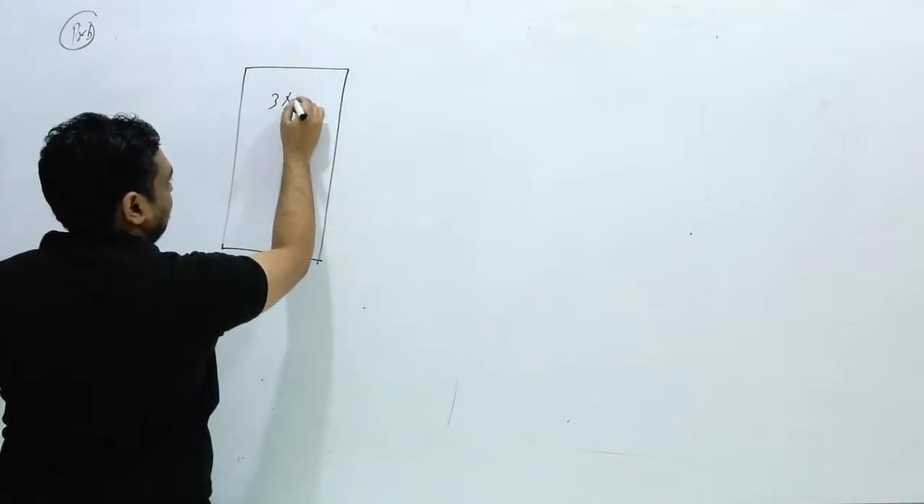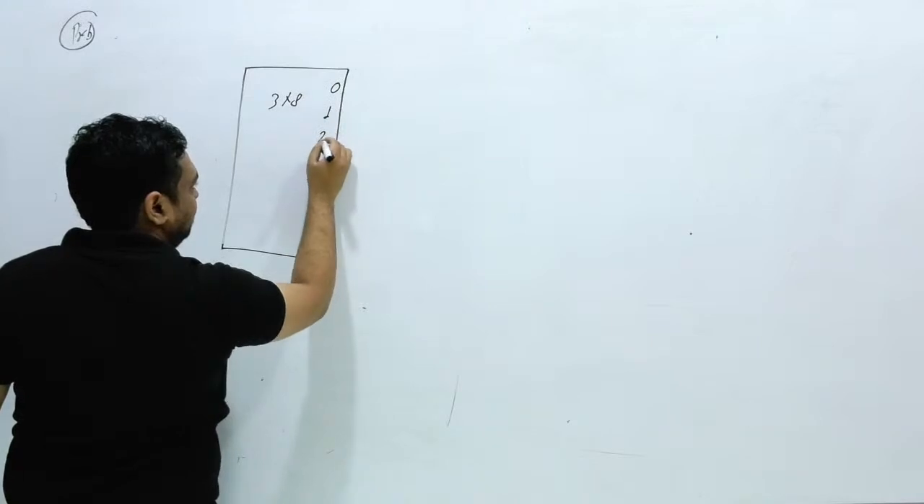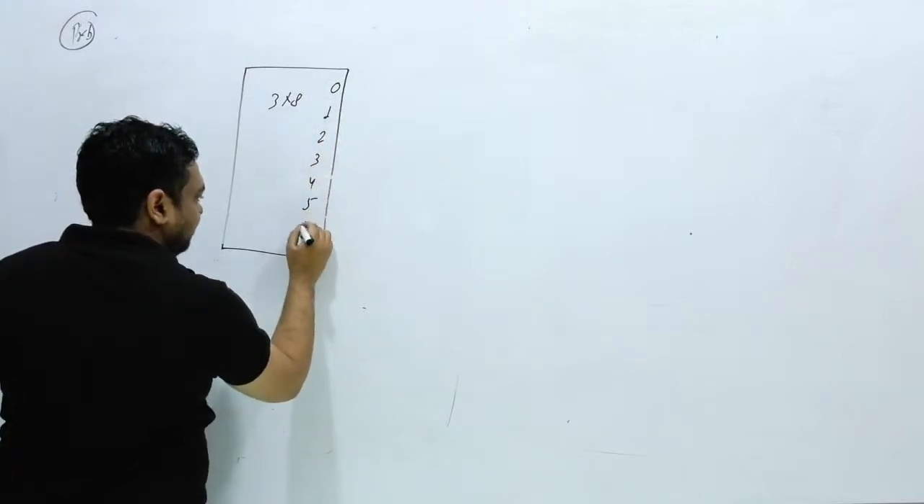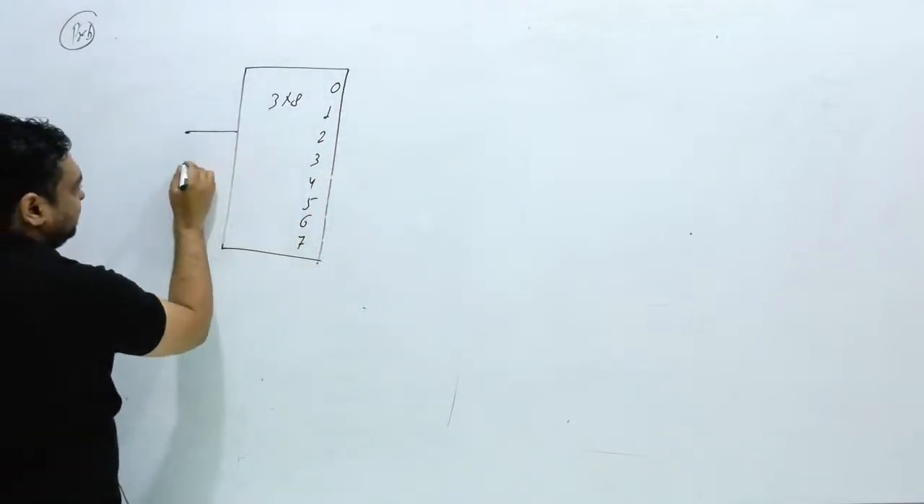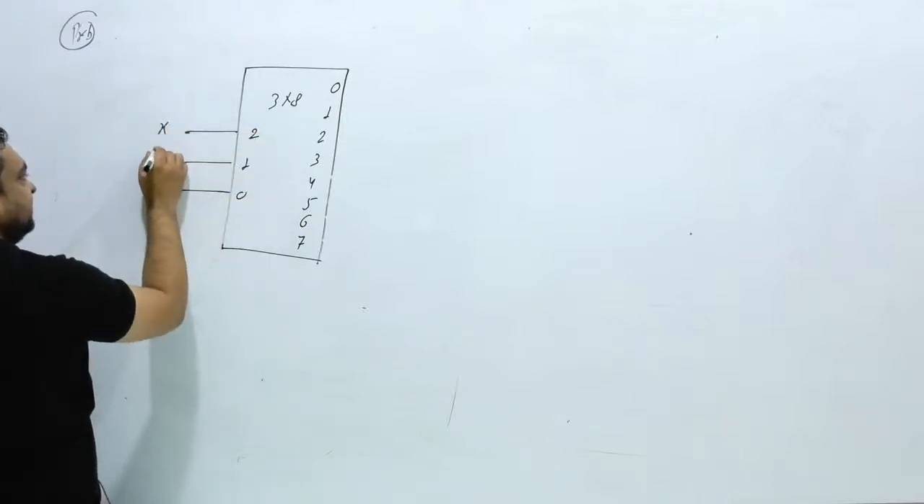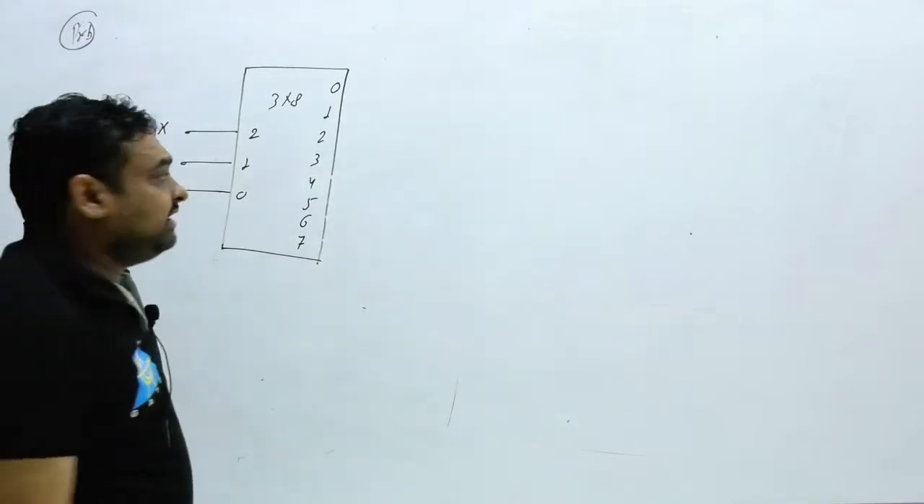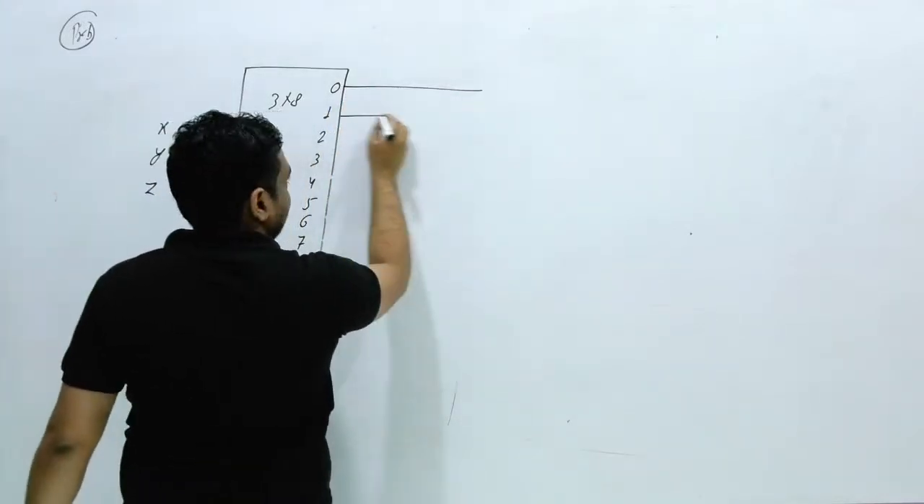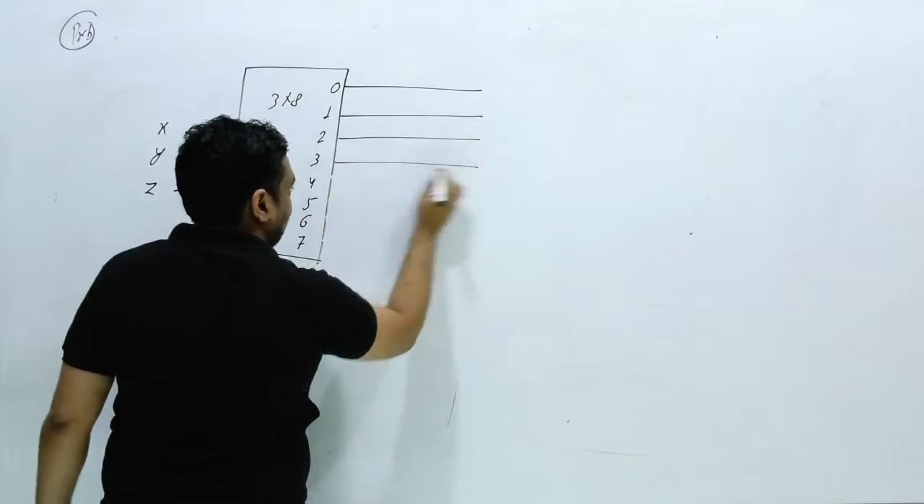This is 3 cross 8. The outputs are 0, 1, 2, 3, 4, 5, 6 and 7. And here there are 3 inputs: this is 0, this is 1, this is 2, this is X, this is Y, this is Z. And here 8 outputs are present like this.